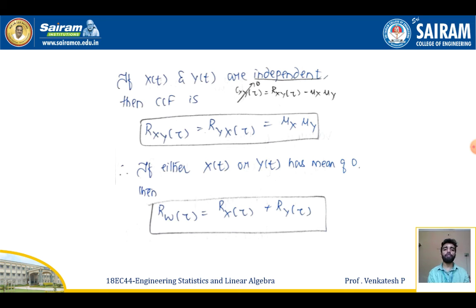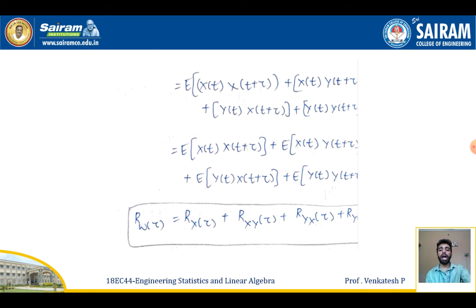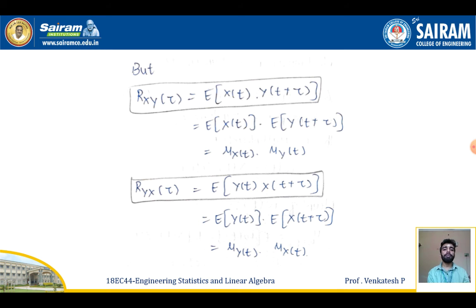Suppose that x of t and y of t are independent. What we can say is the cross covariance function will be 0 there. So I will be getting Rxy of tau is equal to Ryx of tau is equal to mu x mu y. If either x of t or y of t has a mean of 0, then Rw of tau will be equal to Rx of tau plus Ry of tau. This is because the mean of x of t and y of t is 0 in this equation, because we are taking the mean as 0 there.